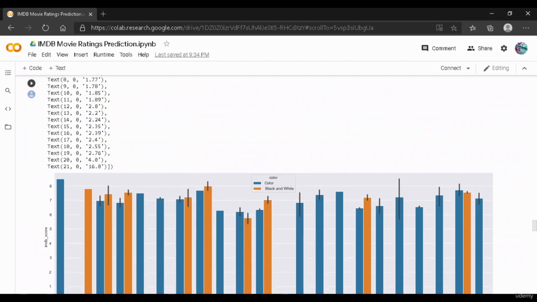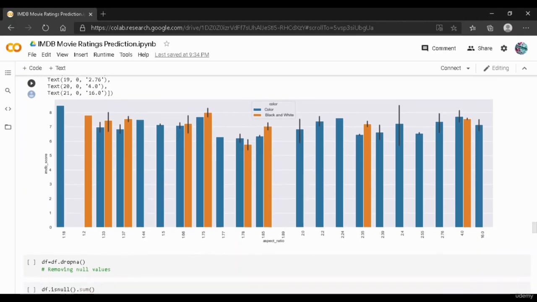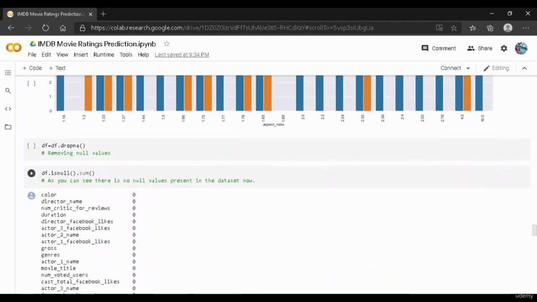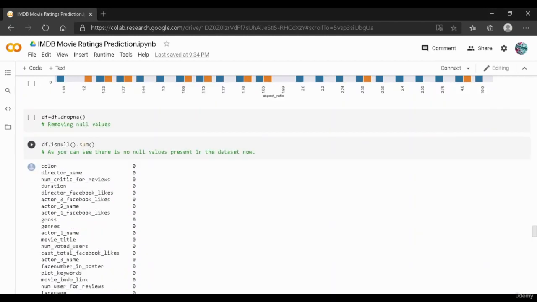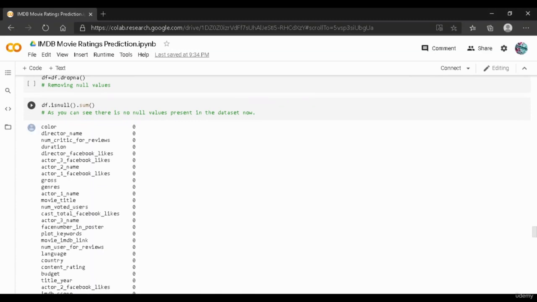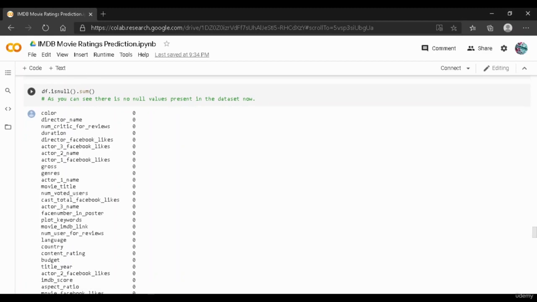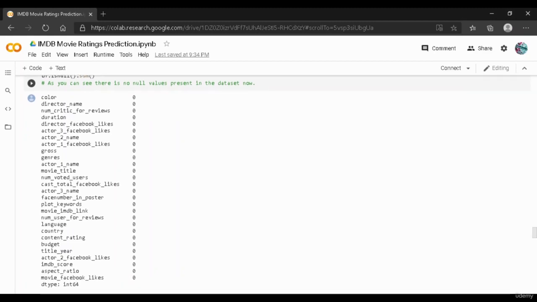And in our next visualization, we have taken aspect ratio on x, and we have taken the IMDb score on y. What we have done next is that there were a few null values present in our data frame. So instead of treating those null values, we have directly dropped them using the dropna function. Wherever there are null values in our data set, this function will directly drop them. And then again, we have checked if there are any null values present in our data using df.isnull().sum(). And as you can see over here, there are no null values.